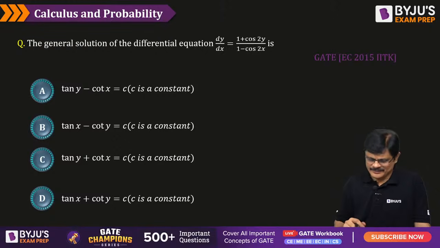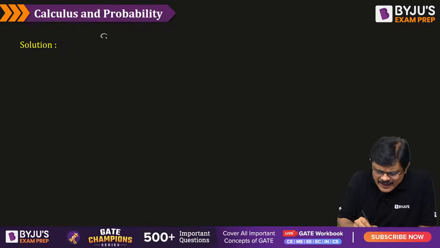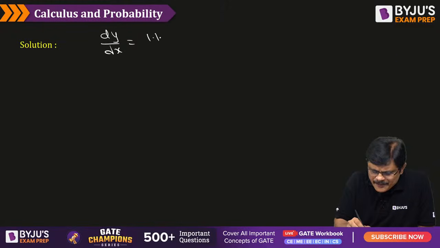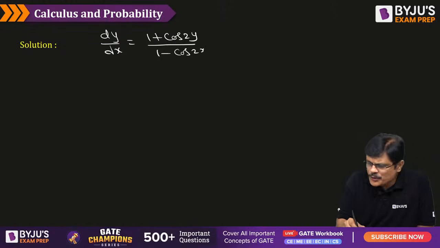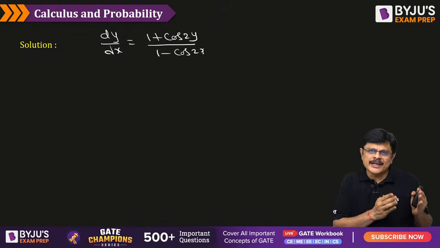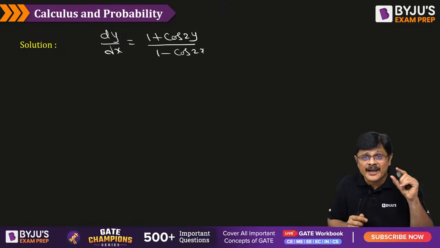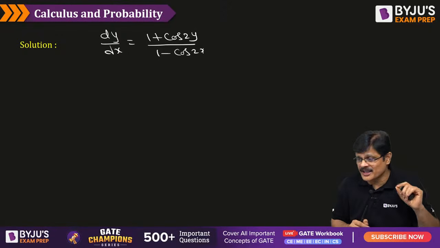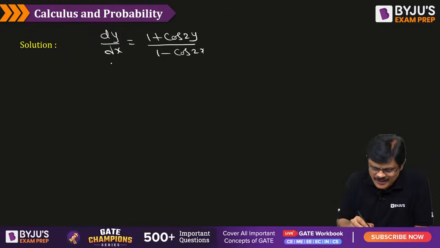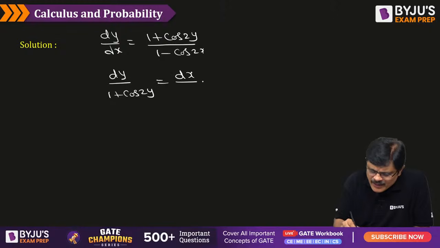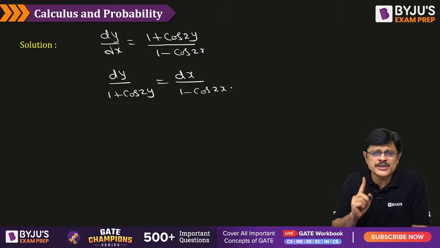Am I clear? So now it is dy by dx is equal to what? 1 plus cos 2y by 1 minus cos 2x. So what you do is you separate variables, that is all y terms together and all x terms together, and remember that differentials are in the numerator. So you can write it as dy by 1 plus cos 2y, and this is dx by 1 minus cos 2x. And I always tell students to remember these two important formulae.